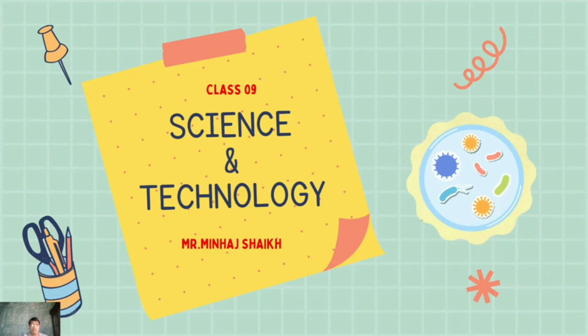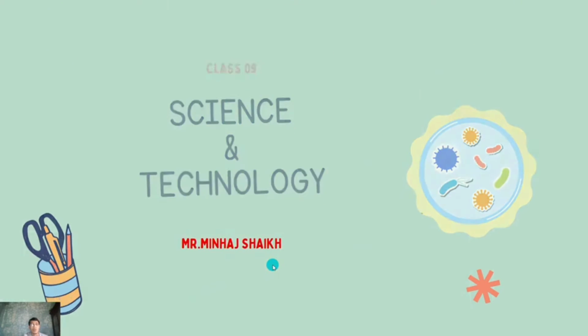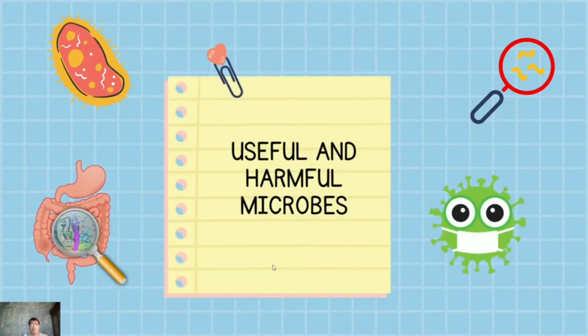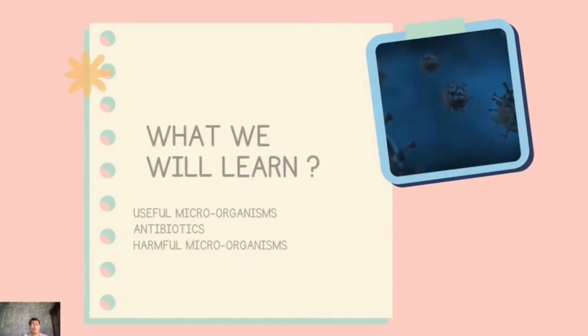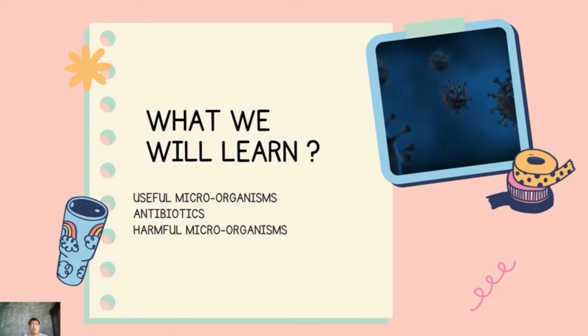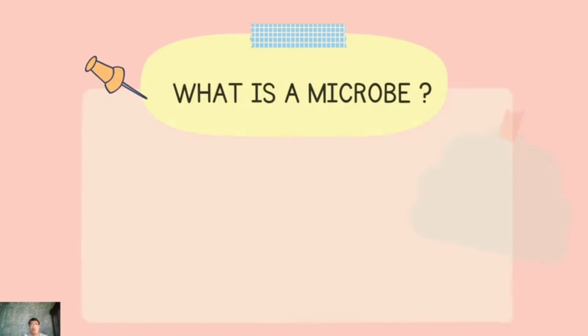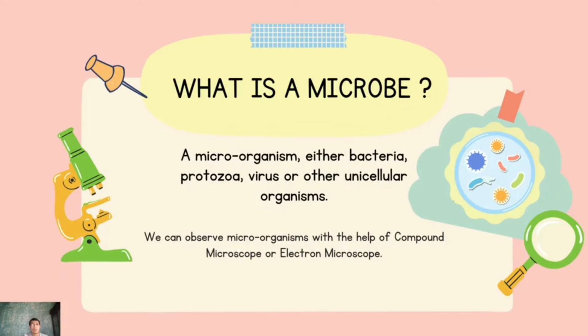So in this lecture we are going to study a new chapter from our science and technology, that is useful and harmful microbes. It is chapter number 8. In this chapter we are going to see what useful microorganisms are. We will be studying about antibiotics and we'll see examples of harmful microorganisms. Before going to that, let us see what a microbe is.